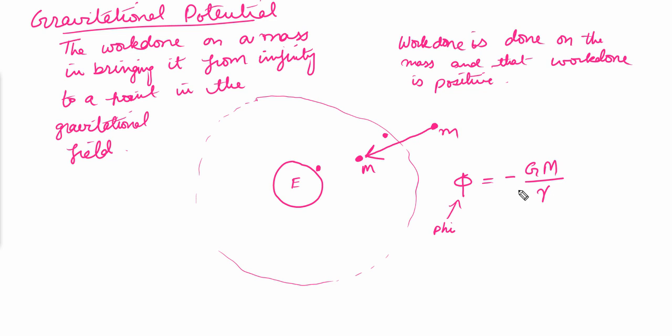Alright, so a negative sign represents that the work done has been done against the gravity, so that's why it's negative. And G is the gravitational constant, M is the mass of the earth, and r is the distance of the mass from the center of the earth. So this is the formula for the gravitational potential, and the unit for the gravitational potential is joule per kilogram.